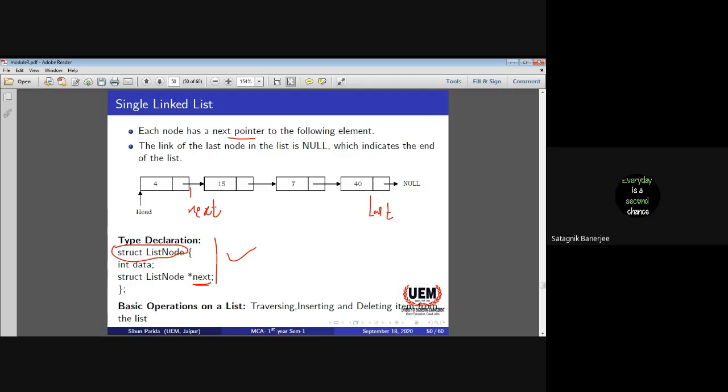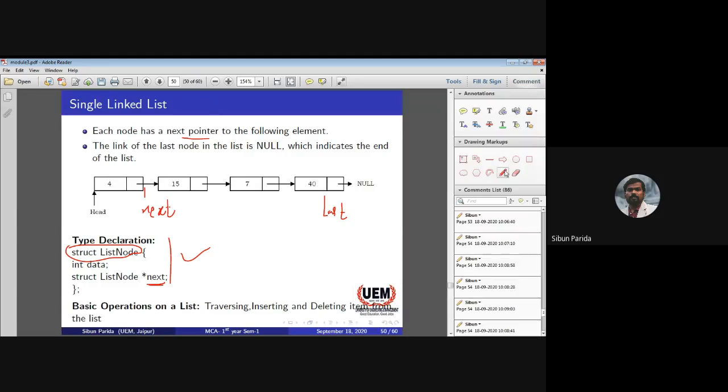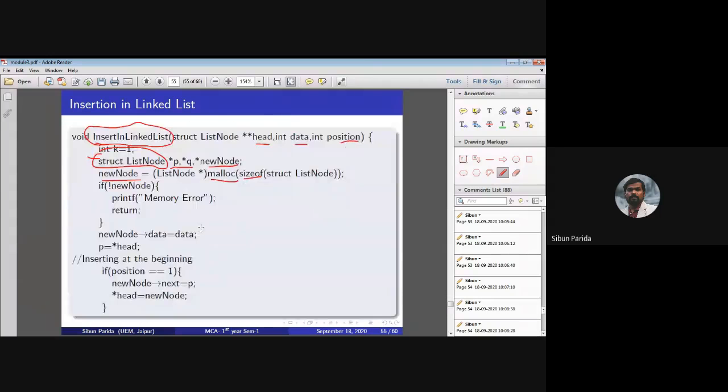So the thing is that this integer data type is, as she says, of 2 bytes. And the pointer which is storing a variable, this next is an integer pointer, and a pointer in general is of 8 bytes. So 2 plus 8, this is 10 bytes. So when I am creating this memory here, the size of this node, that means 10 bytes, is allocated for this new node.